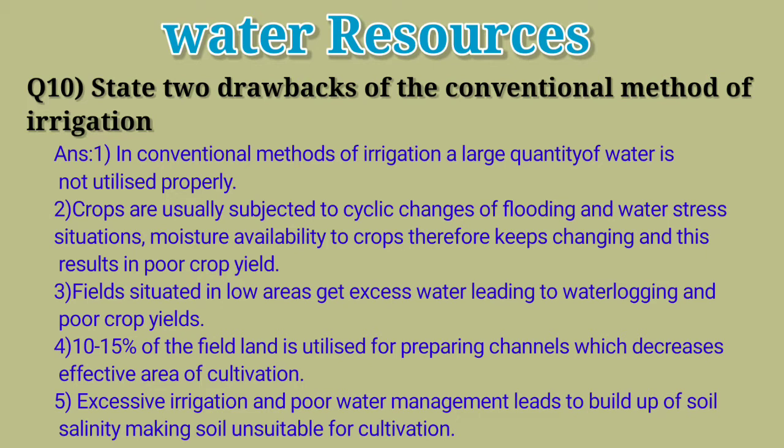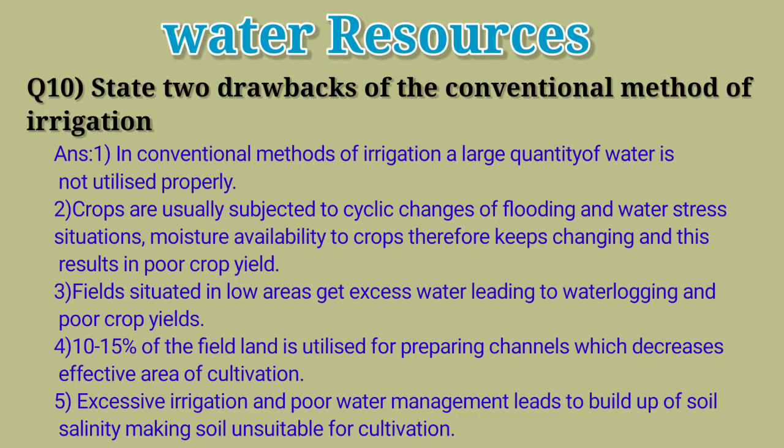Second, crops are usually subjected to cyclic changes of flooding and water stress situation. Moisture availability to the crops therefore keeps changing and this results in poor crop yield. Third, fields situated in low areas get excess water leading to waterlogging and poor crop yields.